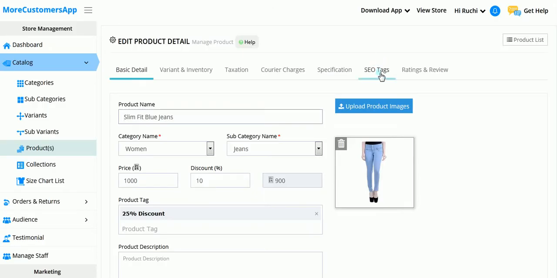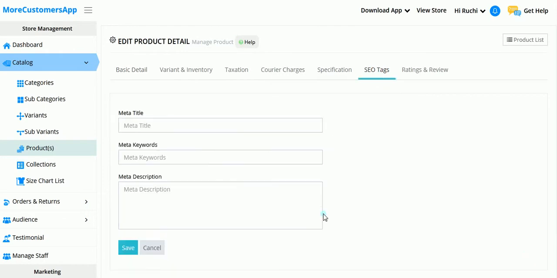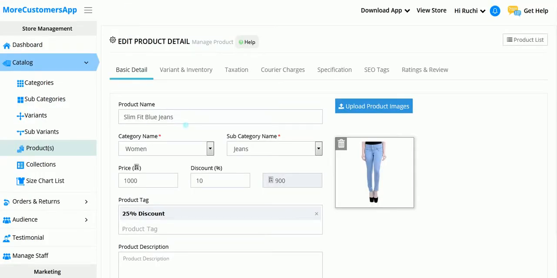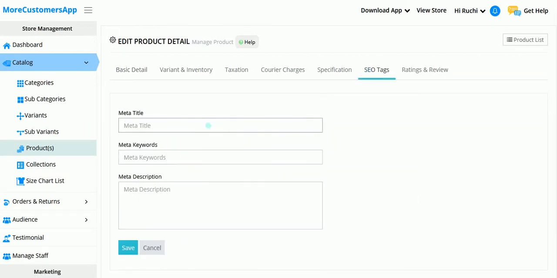Now here we will go to SEO tags. We will click over here. Again, in the detail of the product, you can mention the title, the keywords, and the description as we have. Suppose we are having this product name as Slim Fit Blue Jeans. So here we can mention the title of this product.